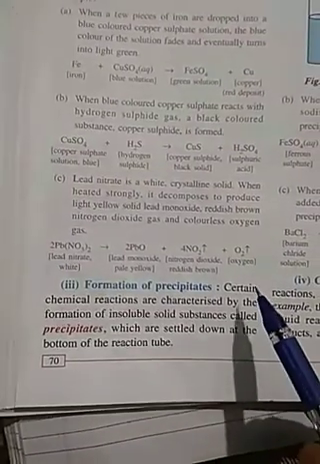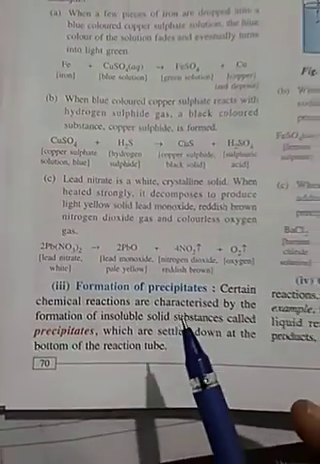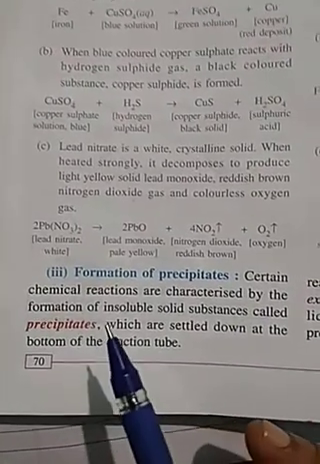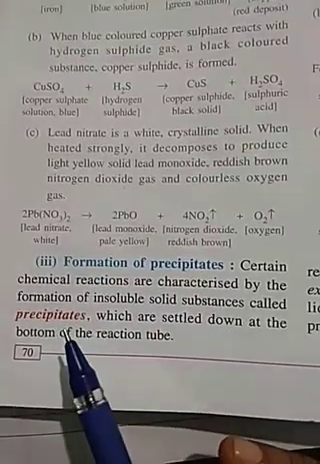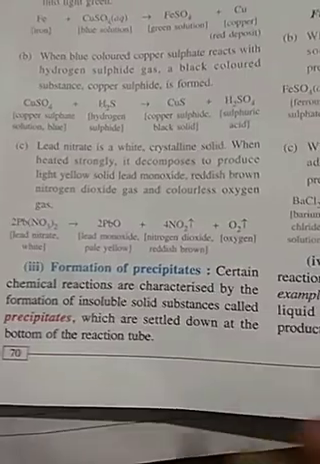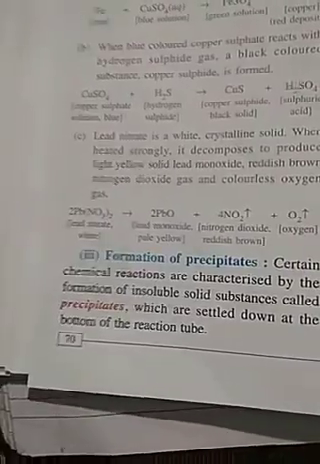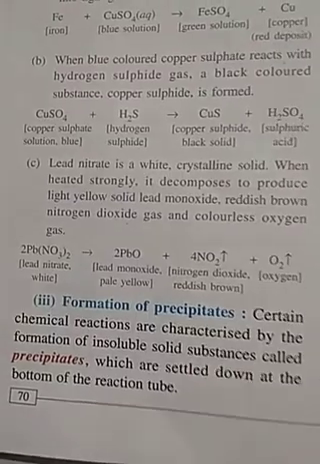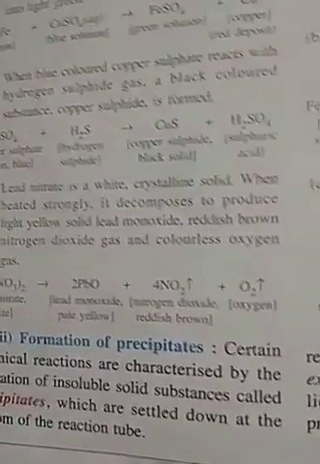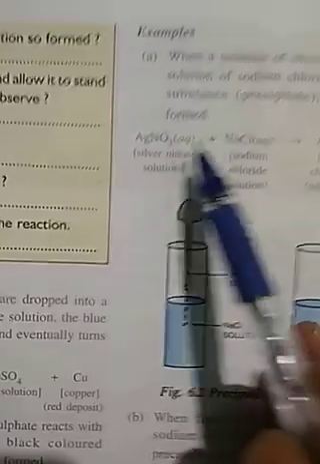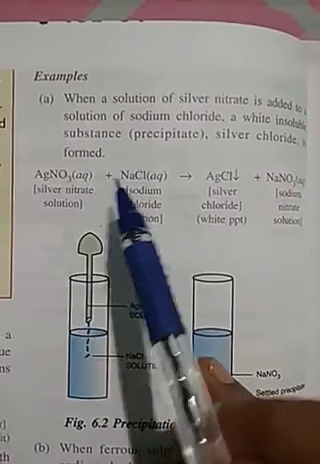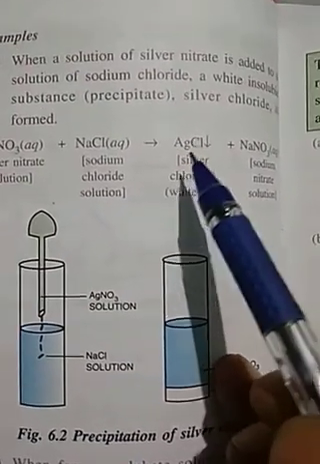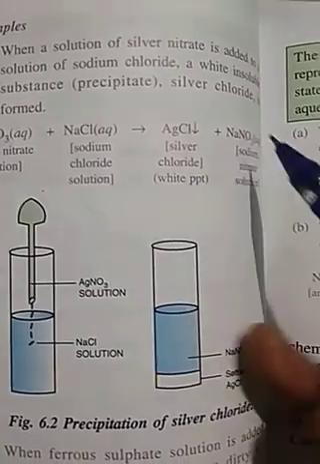So not in all, but certain chemical reactions are characterized by the formation of an insoluble substance, and that insoluble substance is called your precipitate. And the precipitate will settle down at the bottom of the test tube or beaker where we are carrying out the reaction. Here is silver nitrate and sodium chloride. When they react, they form AgCl, silver chloride, as a precipitate.